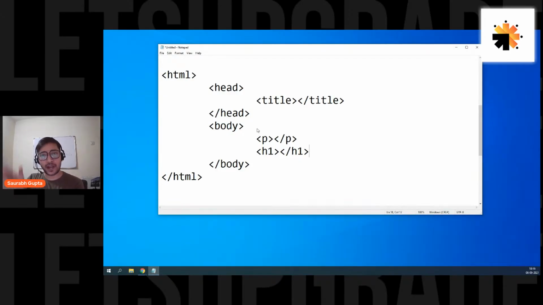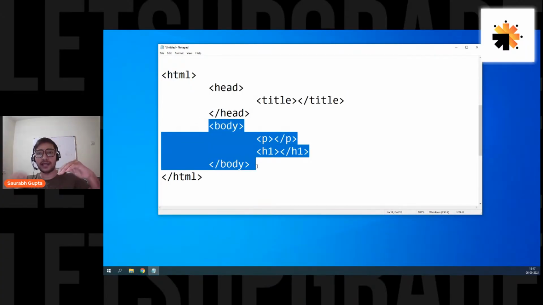The browser actually reads your HTML code and converts it into a tree. For example, if I tell you, see this code and try to make a tree out of it, you'll say, okay, fine. HTML will be the parent. Inside HTML, you have head and then you have body.